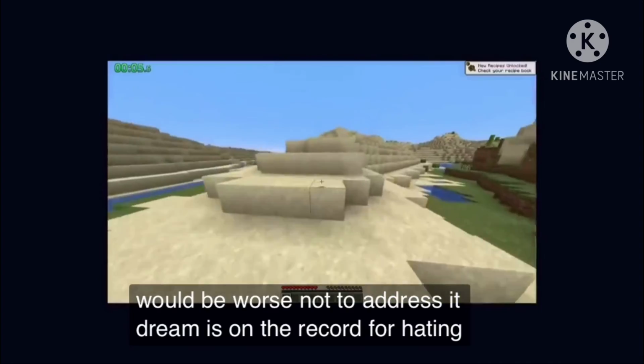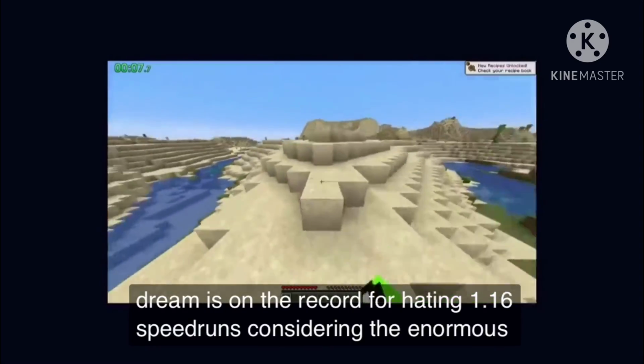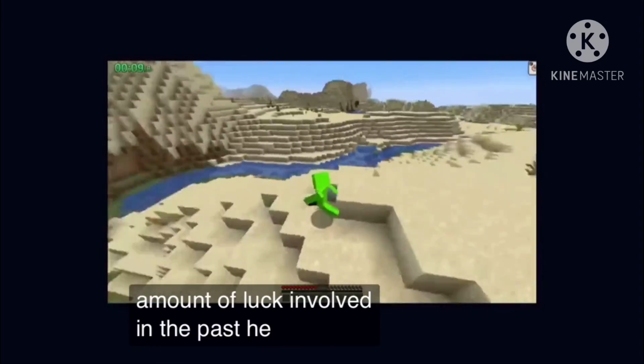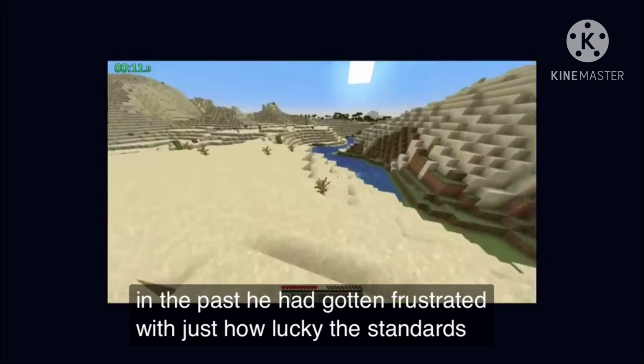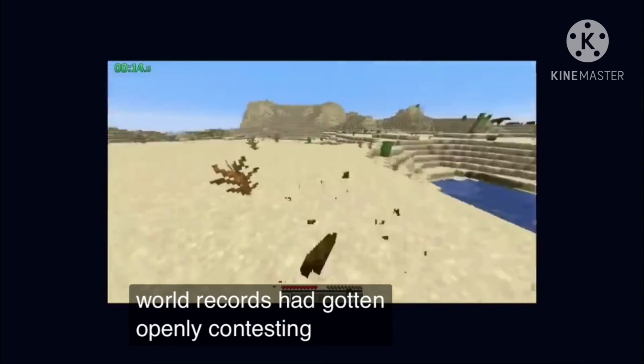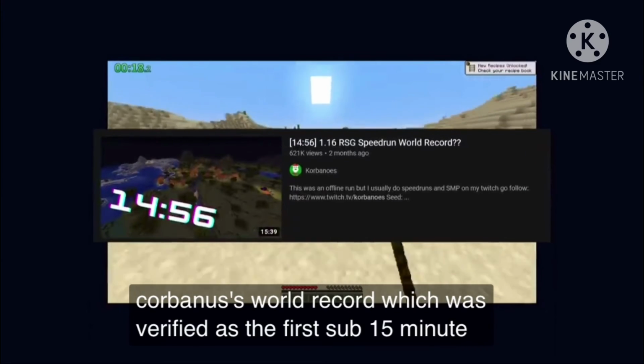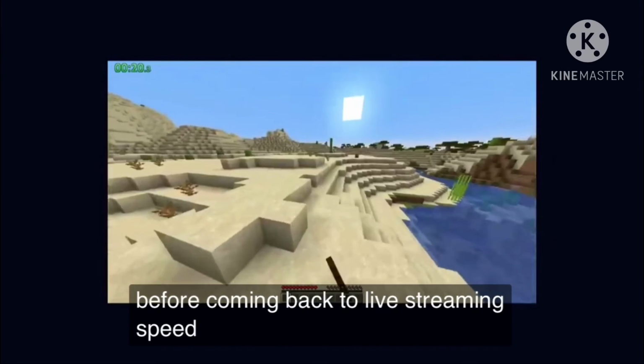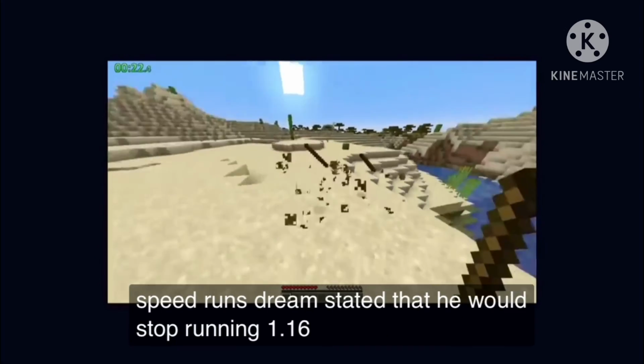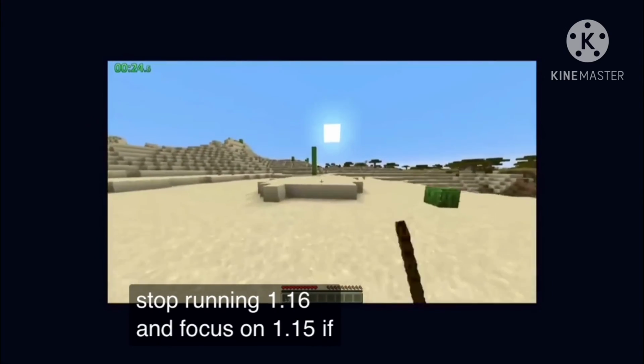Dream is on the record for hating 1.16 speedruns considering the enormous amount of luck involved. In the past, he had gotten frustrated with just how lucky the standards for world records had gotten, openly contesting the validity of Corbanus' world record, which was verified as the first sub 15-minute time. Before coming back to live streaming speedruns, Dream stated that he would stop running 1.16 and focus on 1.15 if he came back at all.